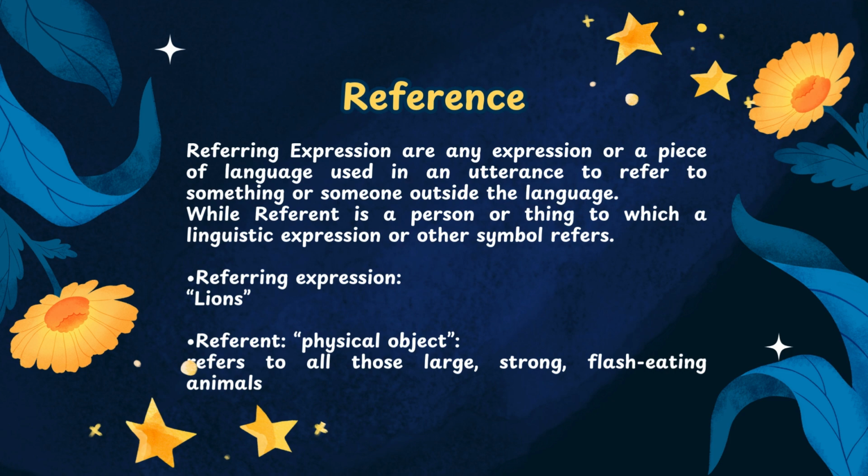Reference. A referring expression is any expression or piece of language used in an utterance to refer to something or someone outside the language, while a referent is a person or thing to which a linguistic expression or other symbol refers. The example for referring expression is lions. The referent is physical object, which refers to all those large, strong, flesh-eating animals.